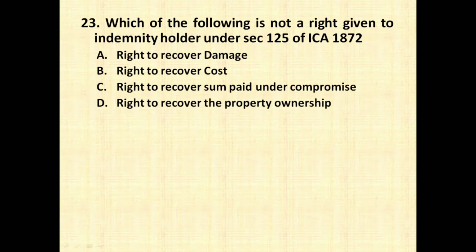The next question is, which of the following is not a right given to the indemnity holder under section 125 of the Indian Contract Act 1872? First you have to understand who is an indemnity holder. Basically there are two parties in a contract of indemnity: one is called the indemnity holder and the other is called the indemnifier. The indemnifier is one who gives you security against your loss. The indemnity holder is the one to whom the security or compensation for loss will be given.